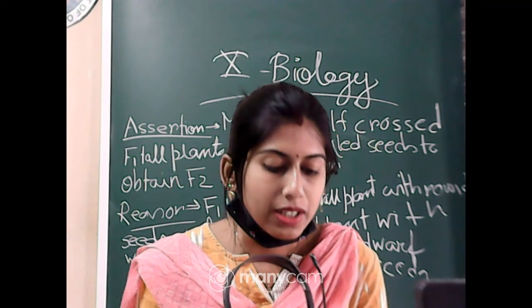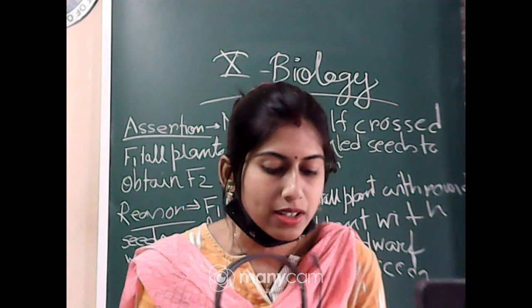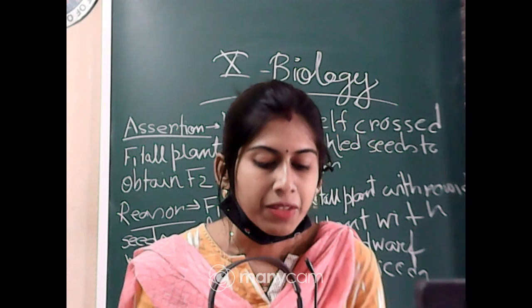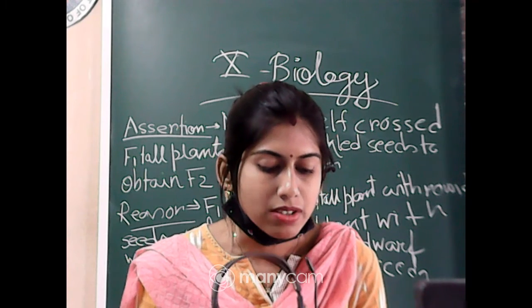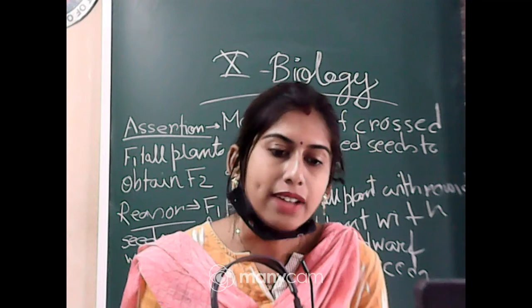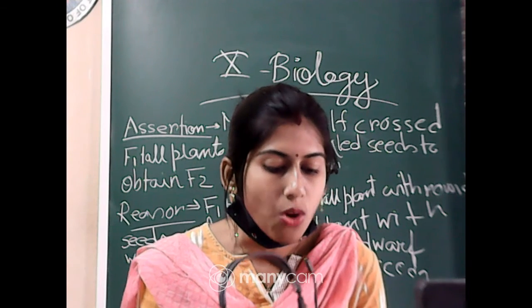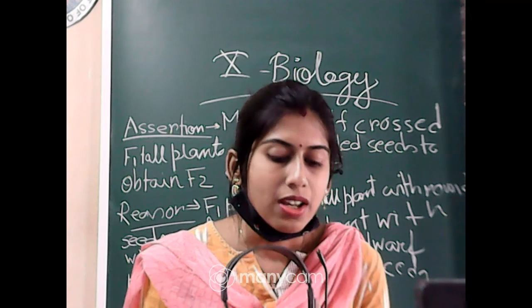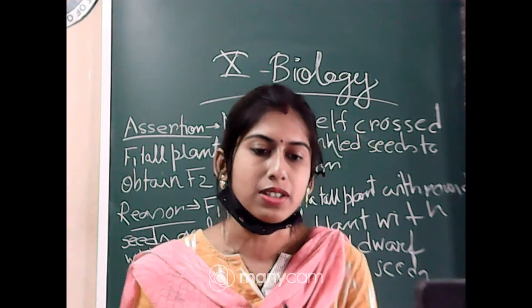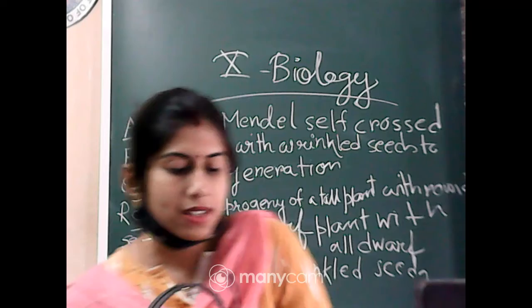I am repeating, the assertion is the experience of an individual during its lifetime cannot be passed on to its progeny. And the reason is change in non-reproductive tissues cannot be passed on to DNA of germ cells. Now options are same.